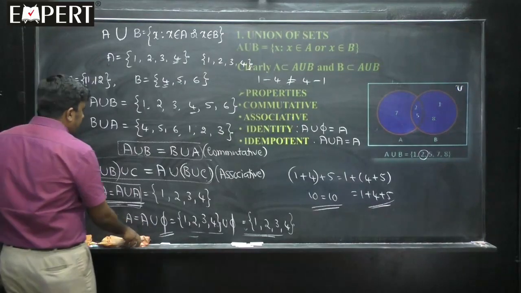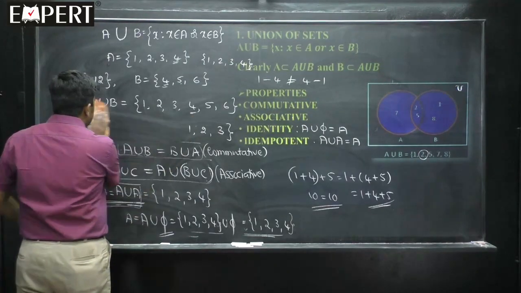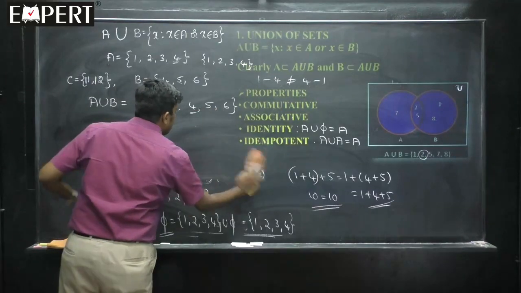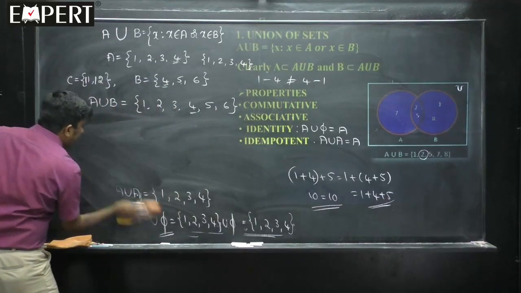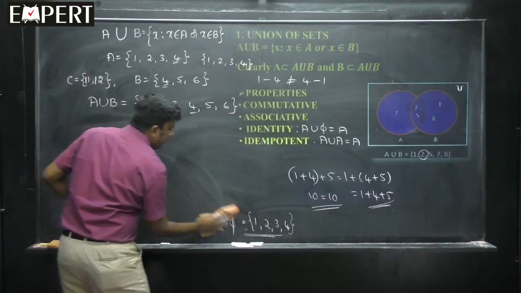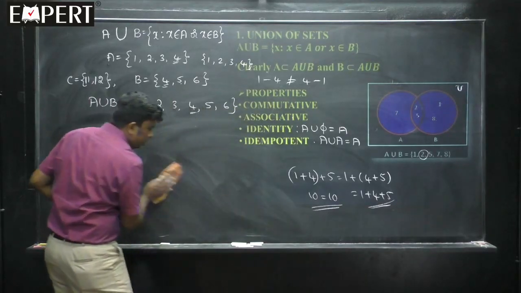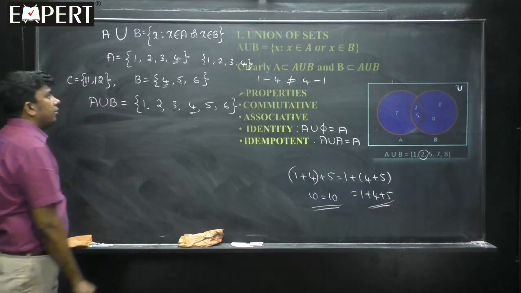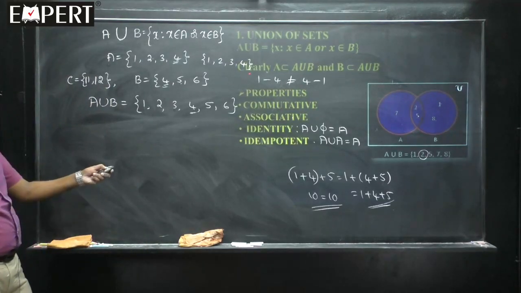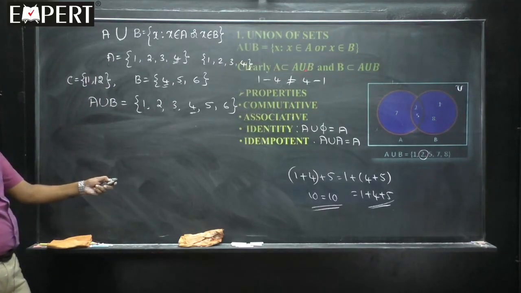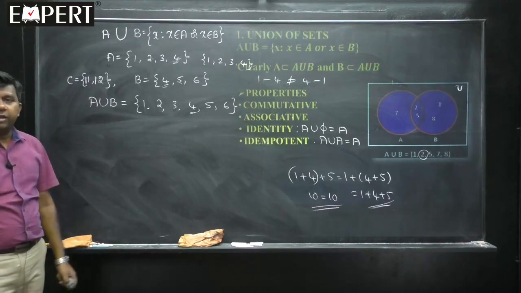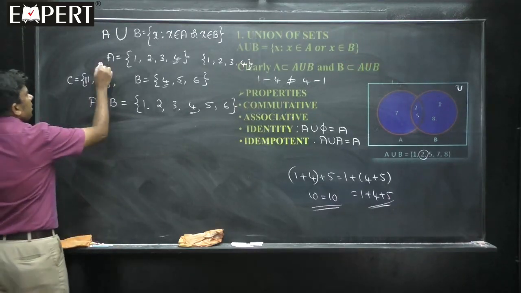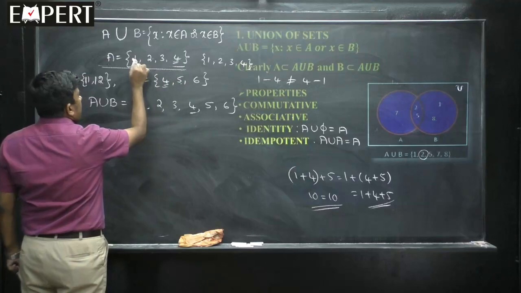Now one important fact here, students, is that when you take A union B, it is actually a superset of both A and B. In short, A and B are subsets of A union B. That is what is highlighted there. Clearly A is a subset of A union B and B is a subset of A union B. You just see here, what are the elements of A? 1, 2, 3, 4.